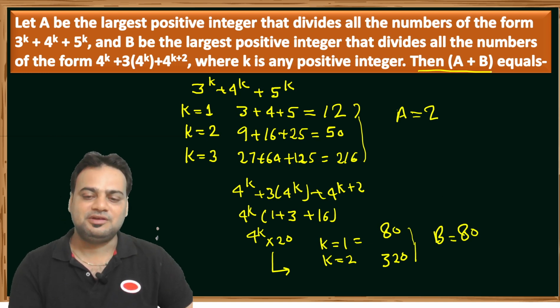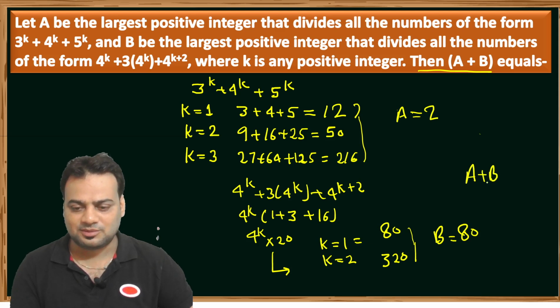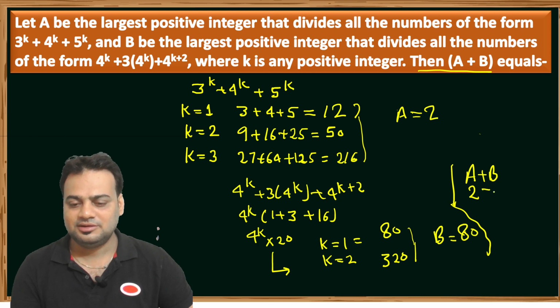Then we are required to find the sum of A and B. A is 2 and B is 80, so 2 plus 80 is 82. So the correct answer is 82.